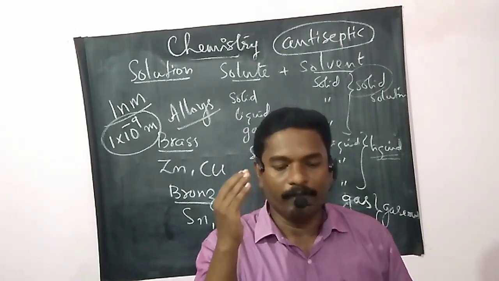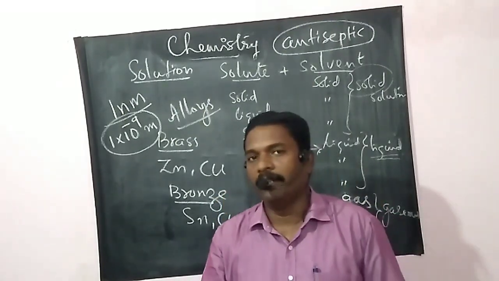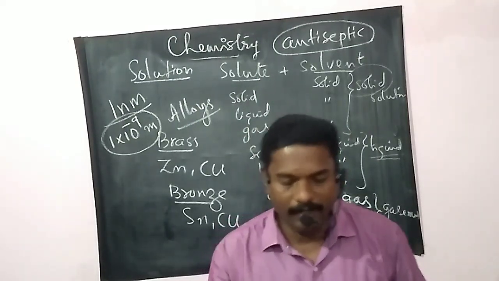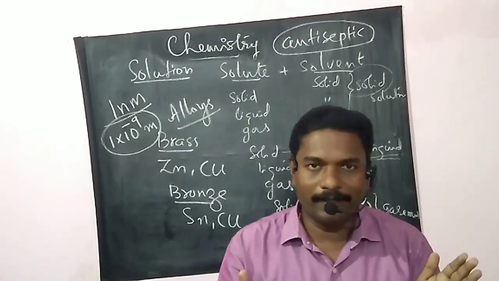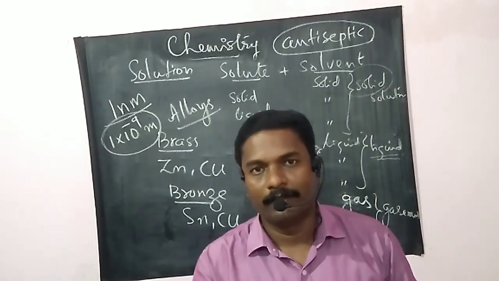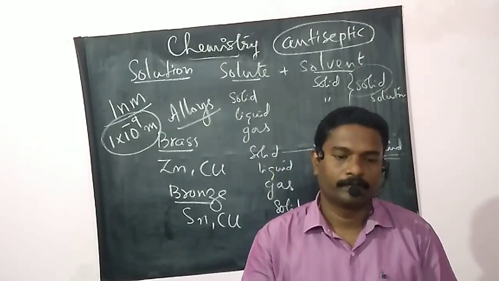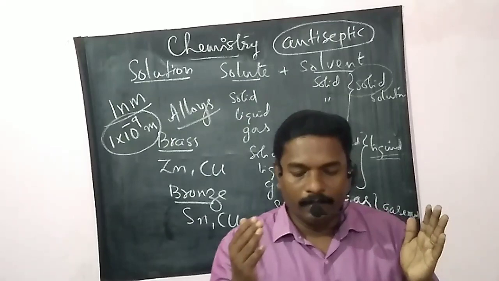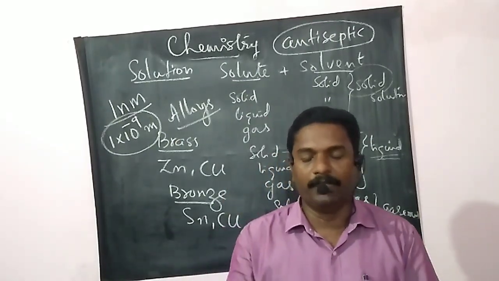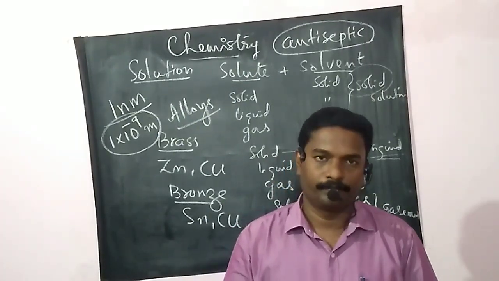So the path of the light is not visible in the solution. And finally, the particles cannot be separated by the process called filtration, and do not settle down when left undisturbed. That is, the solution is stable.